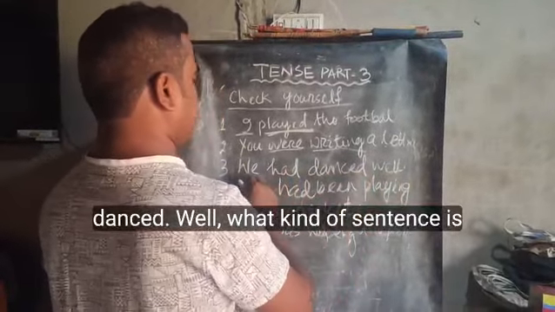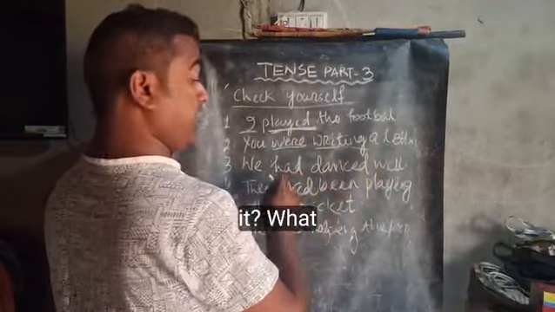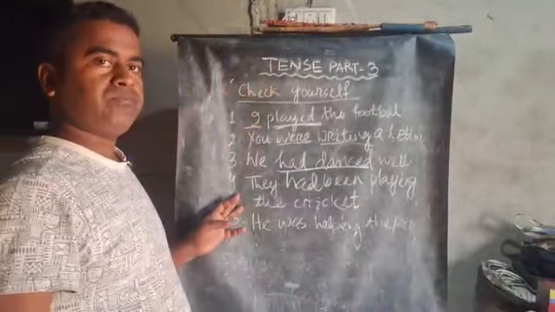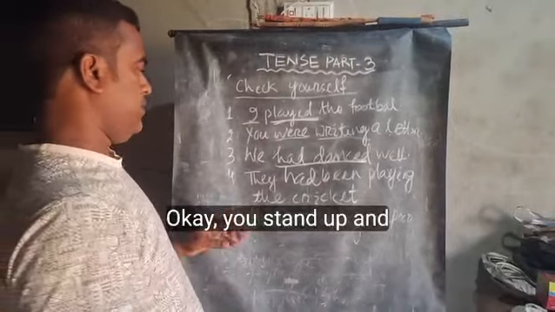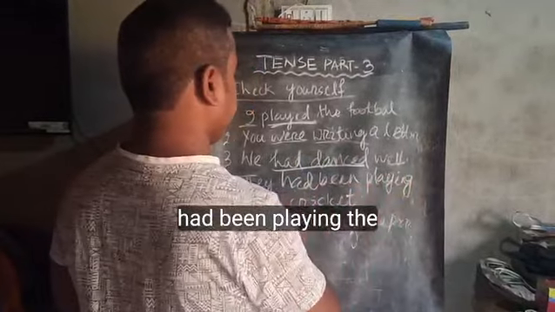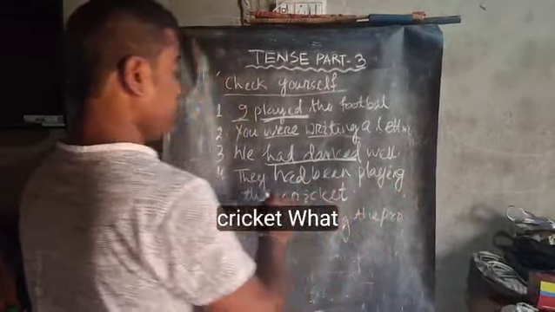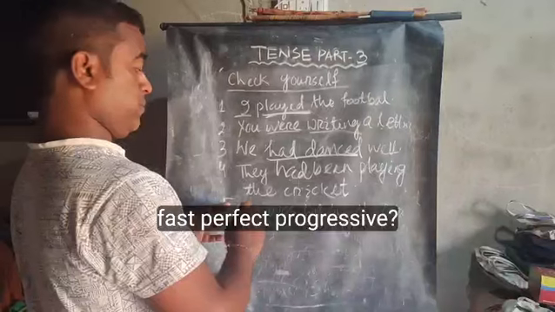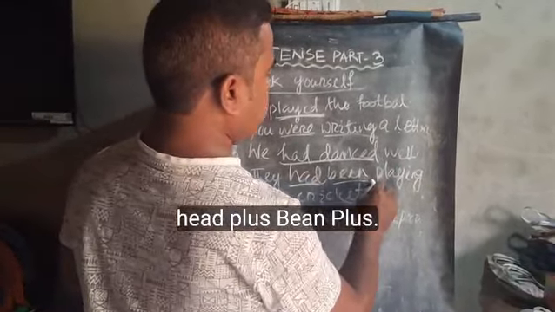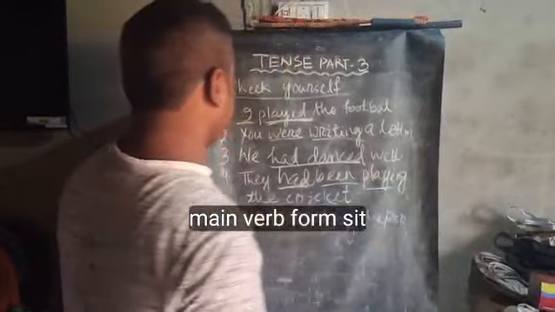Okay, Meenakshi, you stand up and say: we had danced well. What kind of sentence is it? Past perfect. Good. Sit down. Okay, Trupti, you stand up and say: they had been playing the cricket. Past perfect progressive. Okay. Good. Had plus been plus main verb ing form.